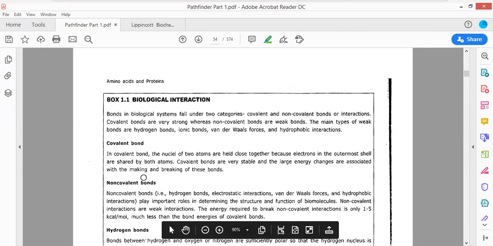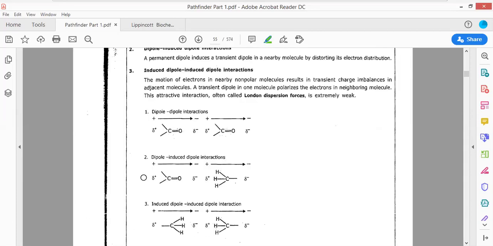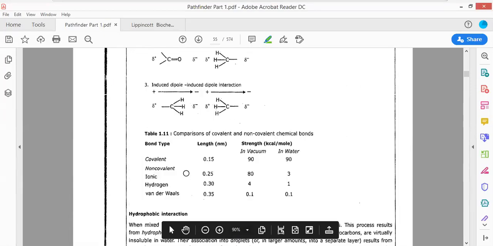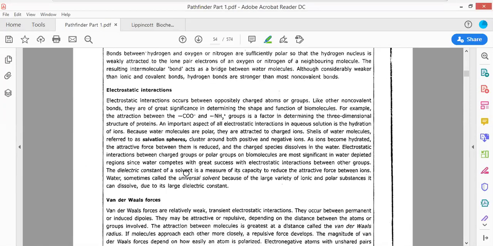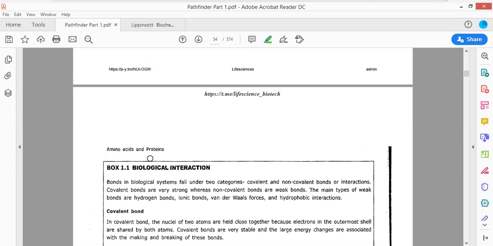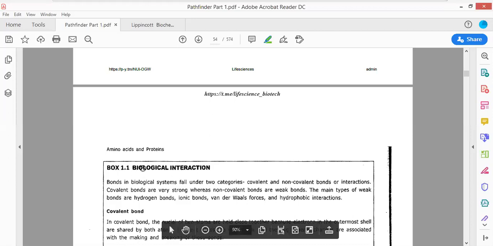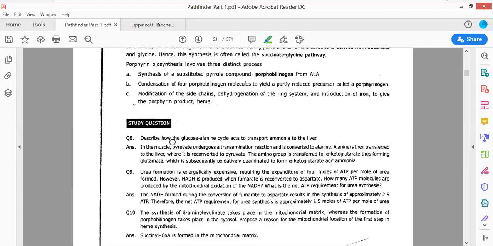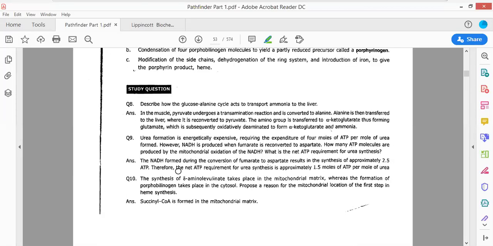So I'm giving you some time. All these types of interactions we are going to study in another lecture. These will be explained to you through another PDF that will be shared in the group, and through that PDF we will be talking about biological interactions from tomorrow. And now we have to discuss the different types of questions which are being asked in your book.